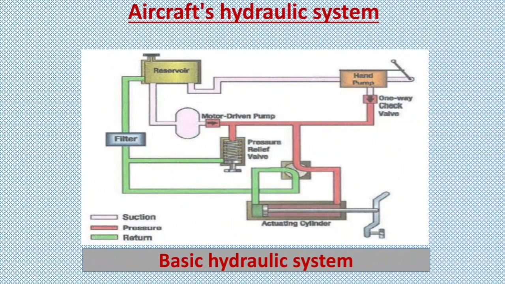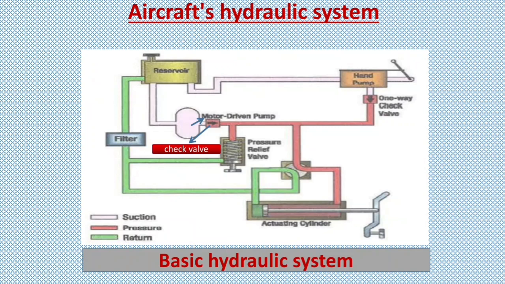Aircraft hydraulic system. This is the basic hydraulic system used in an aircraft. A basic system consists of a reservoir in which the hydraulic fluid is stored, a pump which is used to pressurize the hydraulic fluid, a check valve that allows fluid to flow unimpeded in one direction but prevents fluid flow in the opposite direction,